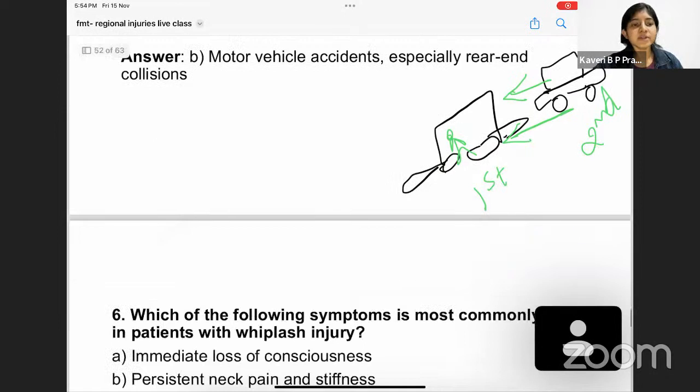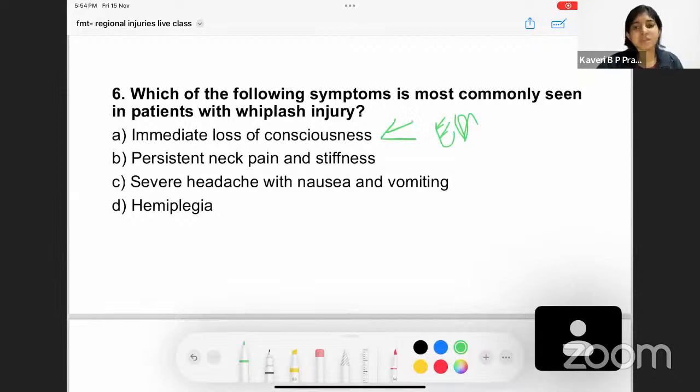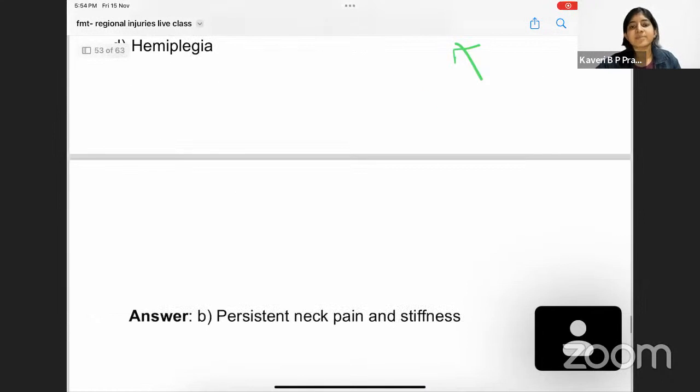Now, coming to the next question. Which of the following symptoms is most commonly seen in whiplash injury? Immediate loss of consciousness is seen in cases of either extradural hemorrhage or subdural hemorrhage, mostly extradural hemorrhage. Persistent neck pain and stiffness, yes, could be because the neck structures are involved. Severe headache, nausea, vomiting? No, headache, nausea, vomiting is also seen in cases of intracranial hemorrhages. Hemiplegia? No, hemiplegia is also seen in cases of brain injury. Therefore, the right answer is option number B: persistent neck pain and stiffness.